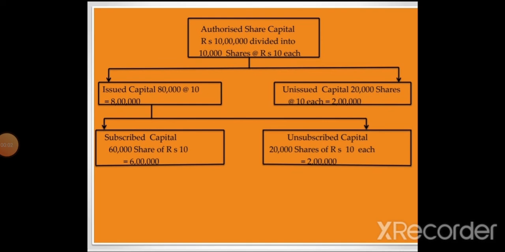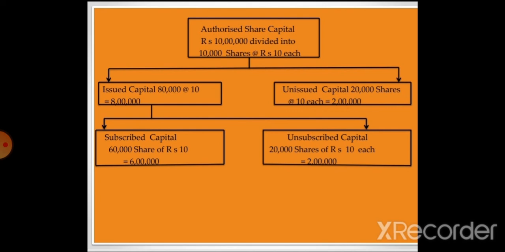So students, in this part we will learn various terms of capital by one example. So first is authorized share capital. This is the maximum amount of capital which a company can raise in the lifetime of a company. For example, a company can raise rupees 10 lakhs share capital which is divided into 10,000 shares at rupees 10 each. So authorized share capital is divided into issued capital and unissued capital.